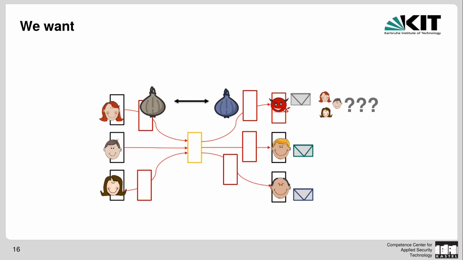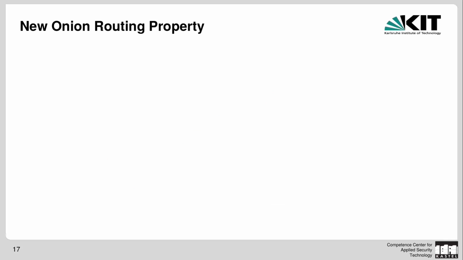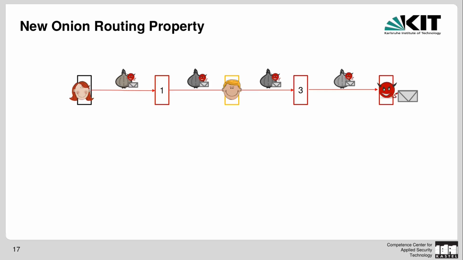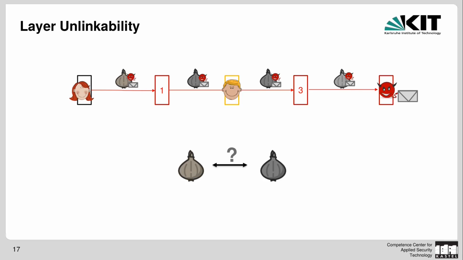So now that we know what we want to achieve, we can start looking at the first onion routing property. Therefore we want to protect all communications that include an honest sender and at least one honest relay. But for now, let us just stick with the example from the beginning, the one where Alice is communicating and the honest relay is in the middle of the communication. Now, the first thing that we want to do is unlink the onion layers before the honest relay from the onion layers after the honest relay, which is why we call our first new property layer unlinkability.